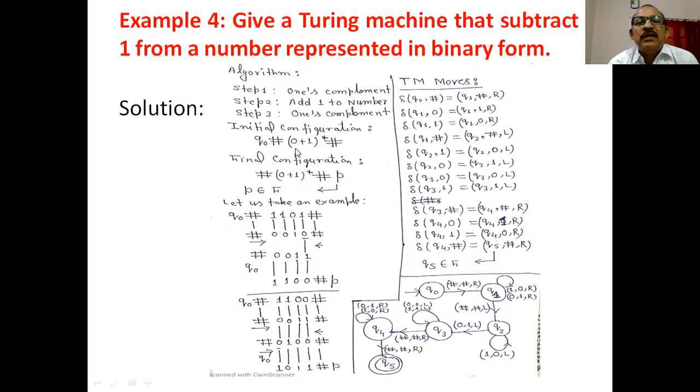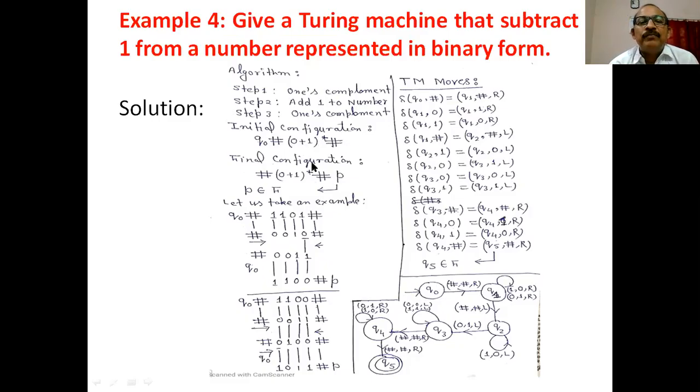Here we take the initial configuration as follows: Q0 followed by the hash mark, 0 plus 1 is star, and the hash mark. So this is our initial configuration.